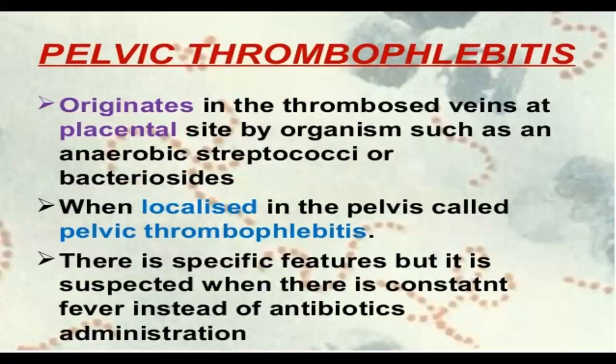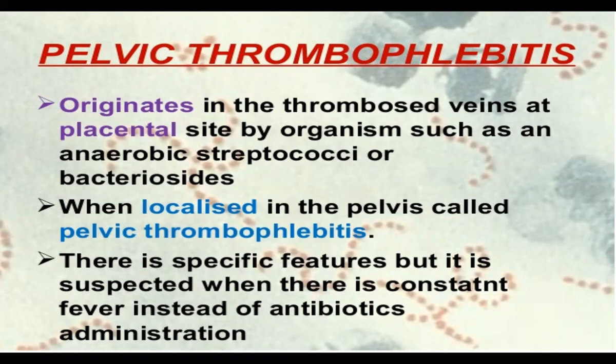So it is pelvic thrombophlebitis, which originates in the thrombosed veins at the placental site, caused by organisms such as anaerobic streptococci or bacteroides. When localized in the pelvis, it is called pelvic thrombophlebitis. There are no specific features, but it is suspected when there is a constant fever despite antibiotic administration.